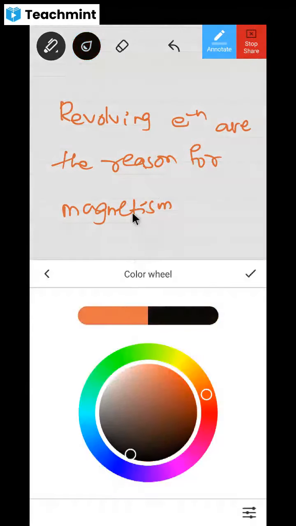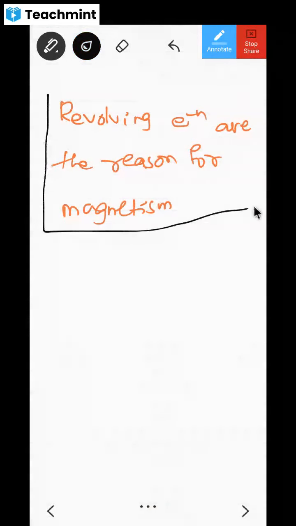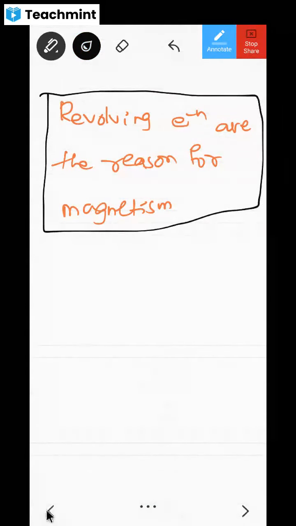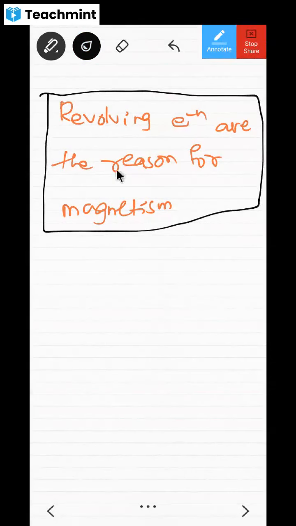Revolving electrons are the reason for magnetism. This is what we got to know about this. Now, as the chapter name is magnetism and matter, so we got to know what is the reason for magnetism.